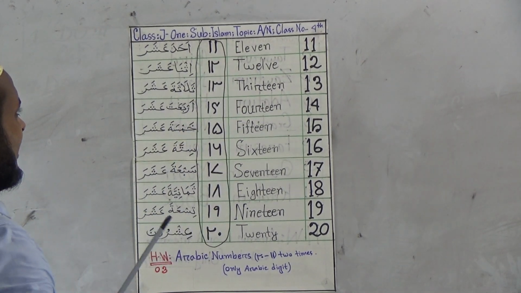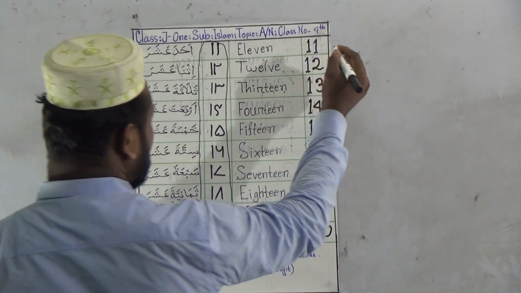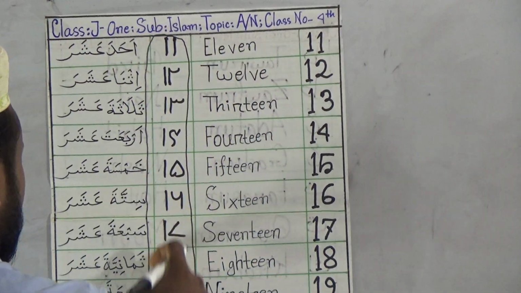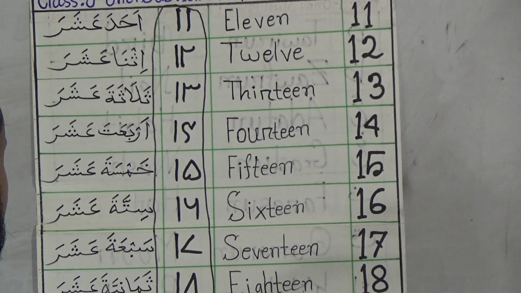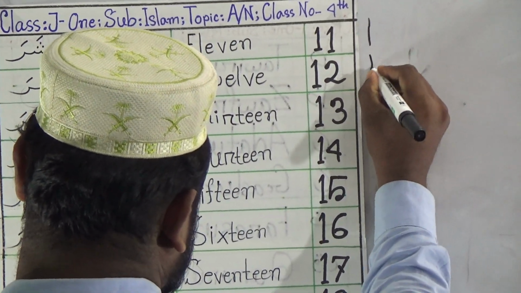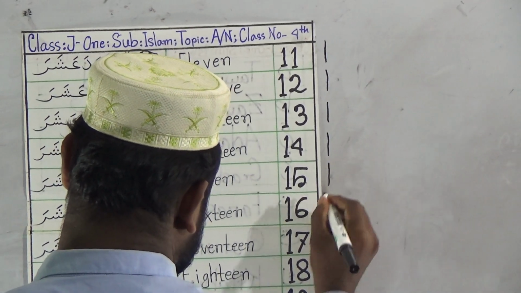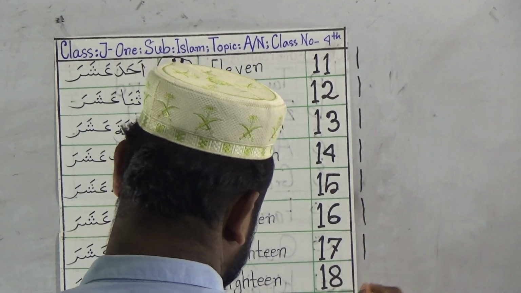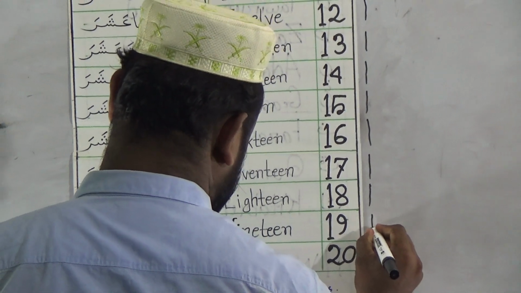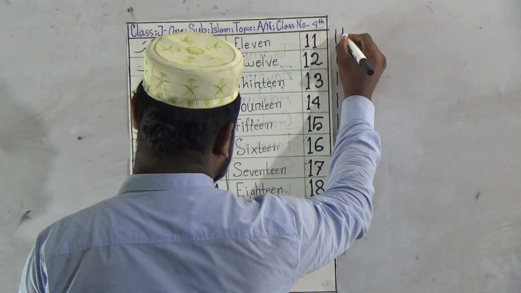And now I will again write from 11 to 20 in Arabic. Dear students, notice the board. The left side letters from 11 to 19 are the same, just like 1. And the right side letter is the same in 11.